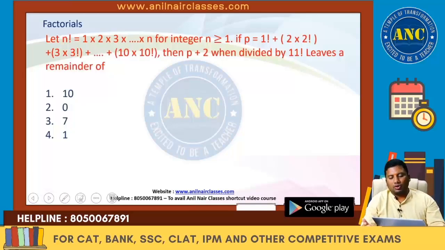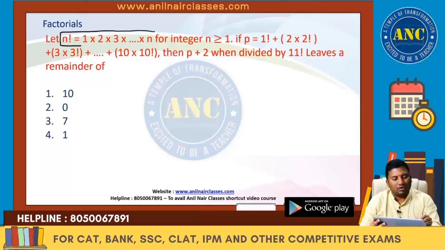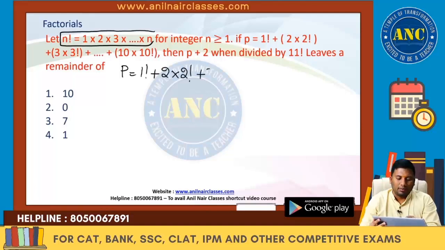Now, see this question. The definition of n factorial is given. P is 1 factorial plus 2 into 2 factorial plus 3 into 3 factorial and so on up to 10 into 10 factorial. These are nothing but 11 factorial minus 1. Are you all with me?